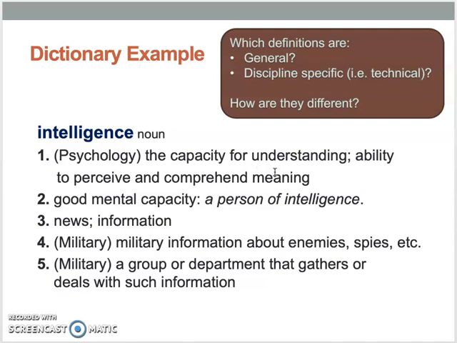The capacity for understanding, ability to perceive and comprehend meaning. Here, this one is a general definition, and so is this one. It's a general definition. And then we have more discipline-specific again. These 2 definitions have to do with the military.